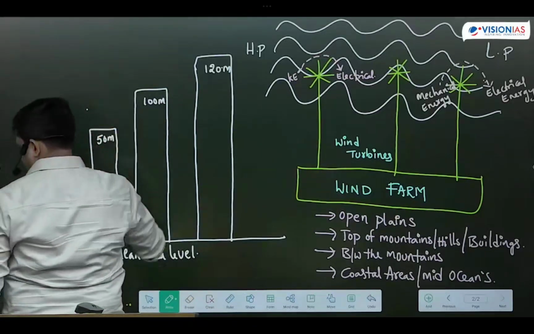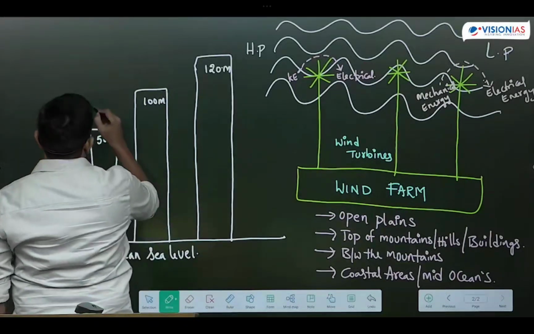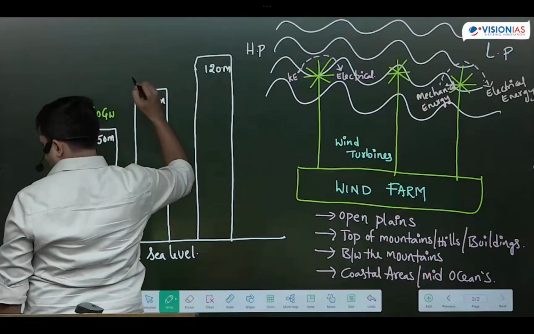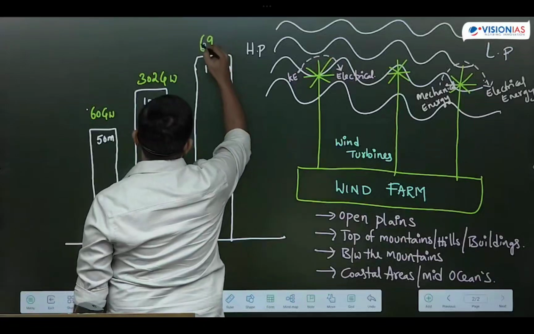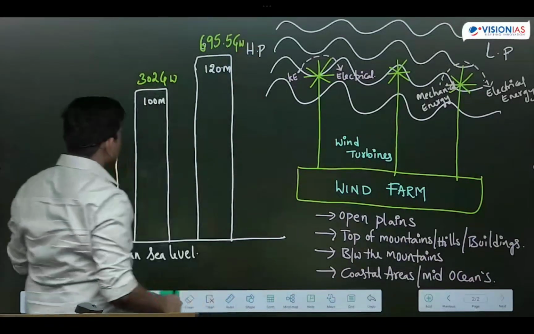At 50 meters of height, the estimated potentiality of wind energy in India is 60 gigawatts. At 100 meters of height, wind energy potentiality is 302 gigawatts. At 120 meters of height, wind energy potentiality is 695.5 gigawatts. So like this, they will measure the wind energy potentiality.